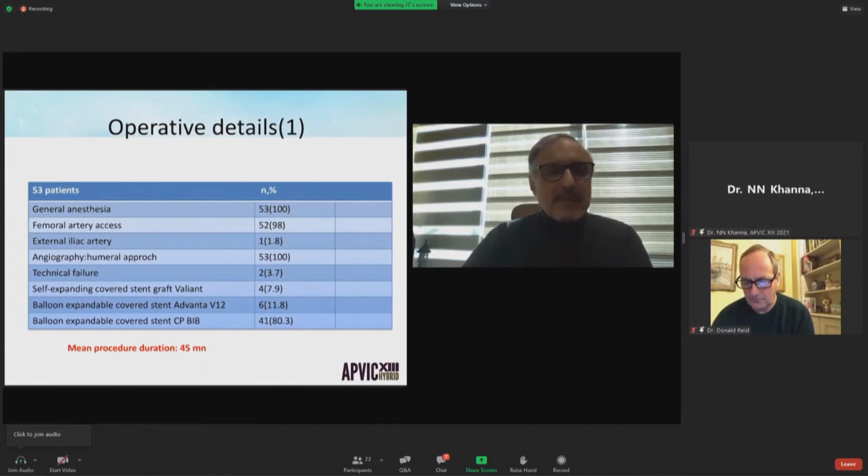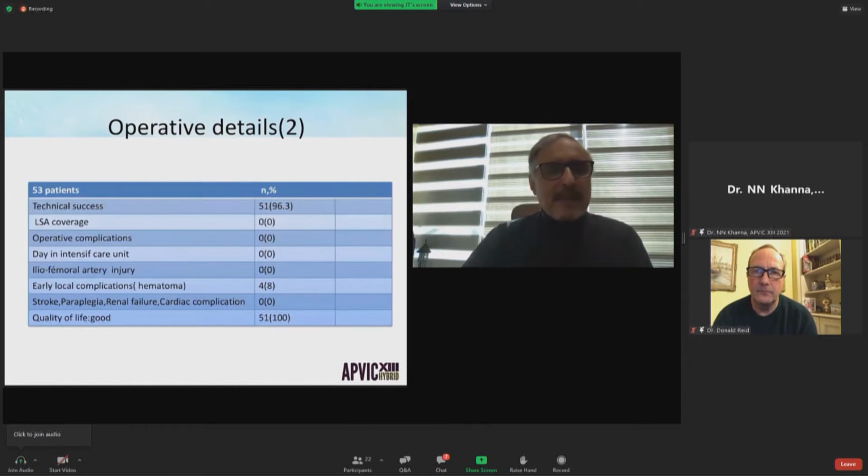4 patients were treated by self-expanding covered stent graft variant Captivia of Medtronic, 6 patients by a balloon expandable covered stent Advanta V12, and 41 patients by a balloon expandable covered stent CPBIB. The mean procedure duration was 45 minutes. The technical success was 96%.